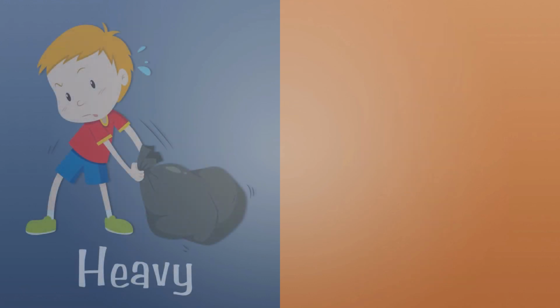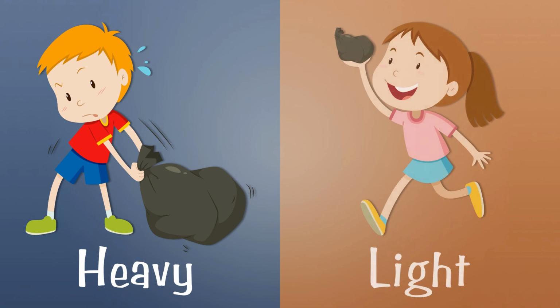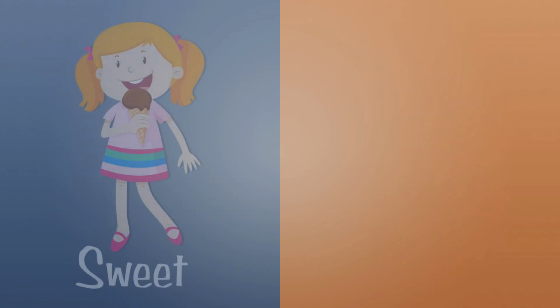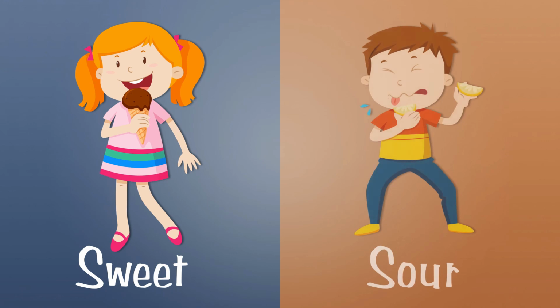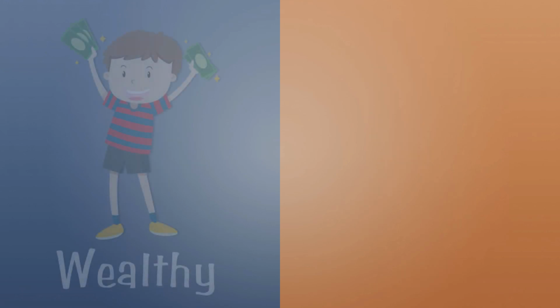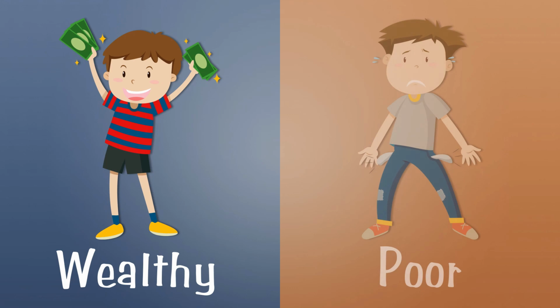Heavy. The opposite word of heavy is light. Sweet. The opposite word of sweet is sour. Wealthy. The opposite word of wealthy is poor.